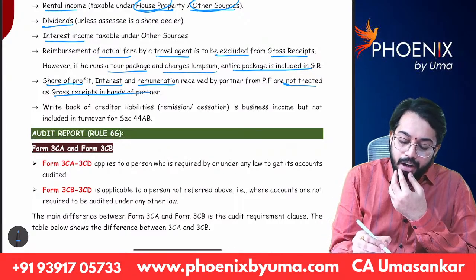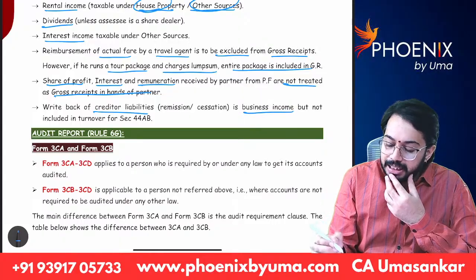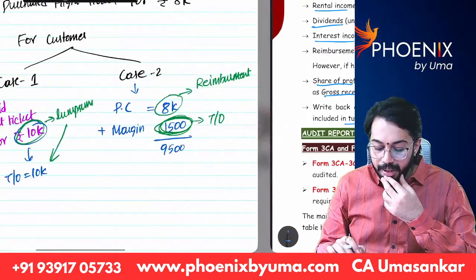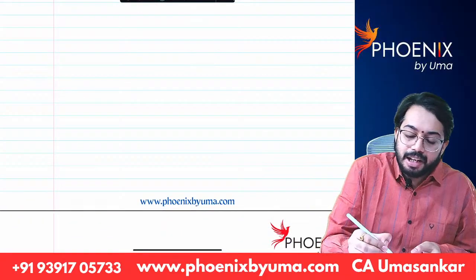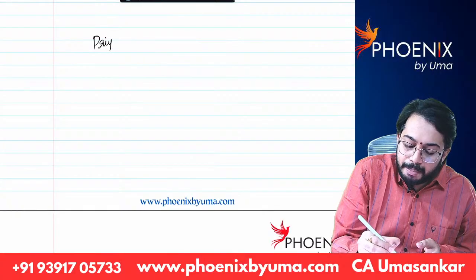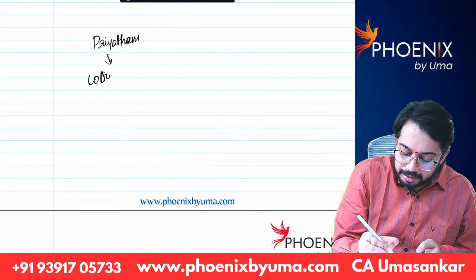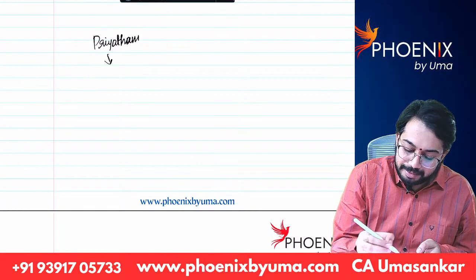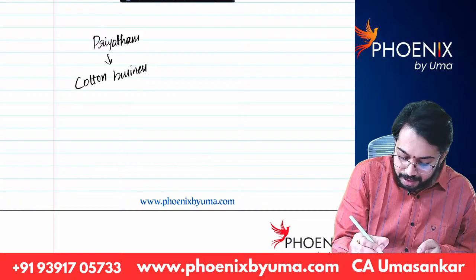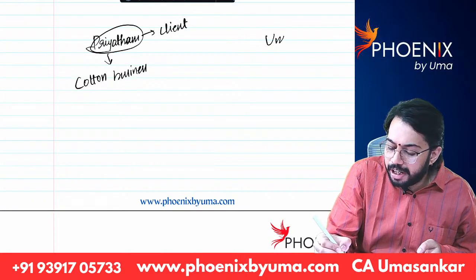Next. Write back of creditor liabilities is business income but not included in turnover for section 44AB. What do you mean by this? Let's say there is one individual, his name is Priyatam. He is my client, for example. Priyatam is in cotton business. So he is client and I am the auditor.